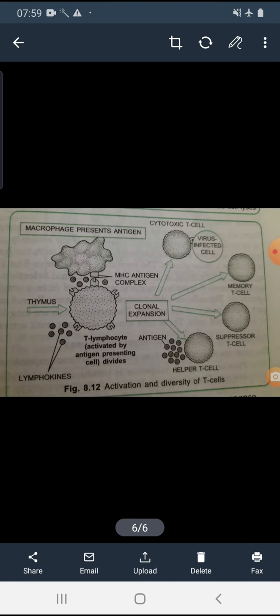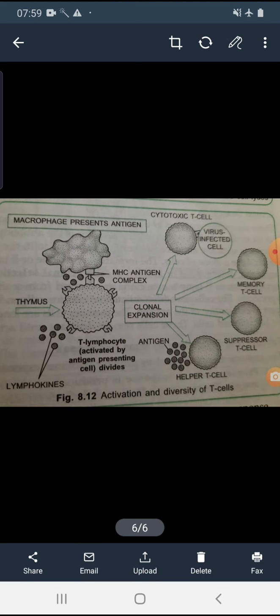Next is how the activation of different kinds of cells occurs. So the big one is the T lymphocyte. It is a normal T lymphocyte, okay, and it has come from the thymus gland. Now see, on the upper side there is a macrophage which is presenting some antigens. These small round structures are the antigens, and these antigens are attached with the receptors with the help of the MHC antigen complex.